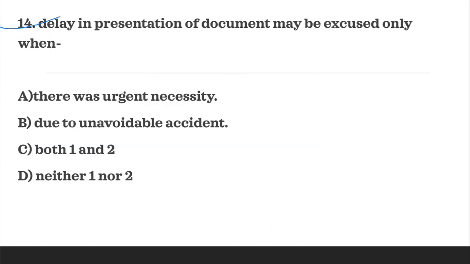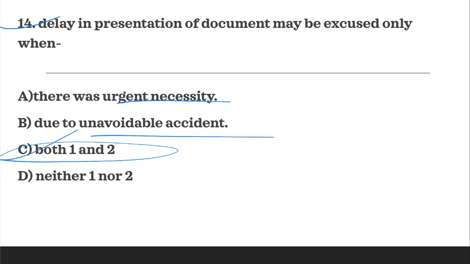Next question, delay in presentation of document may be excused only when. सो किन सर्कमस्टांसेस में डिले को एक्सक्यूज़ किया जा सकता है प्रेजेंटेशन के लिए डॉक्यूमेंट की? The option is, there was urgent necessity and unavoidable accident. If you read the provision, both can be the ground for which it may be excused. So C is the correct answer.